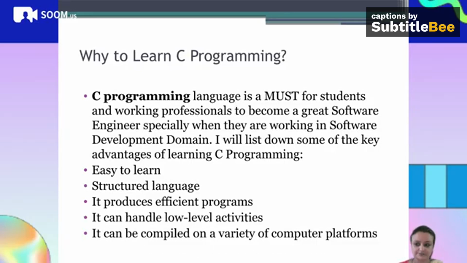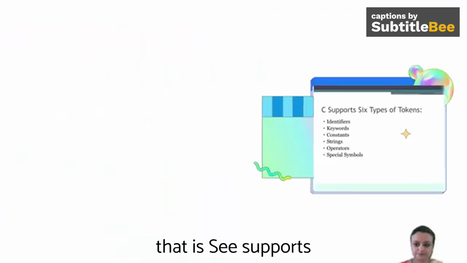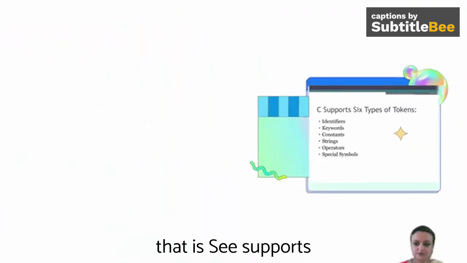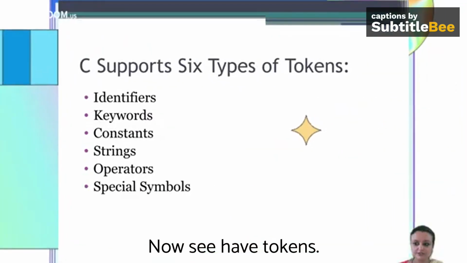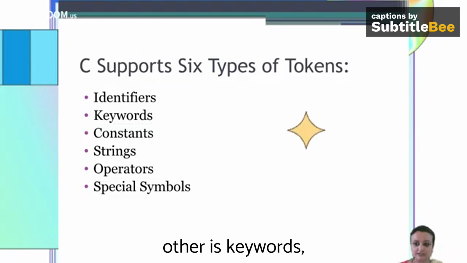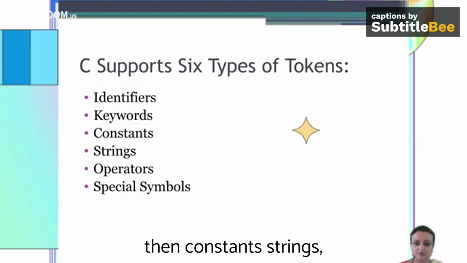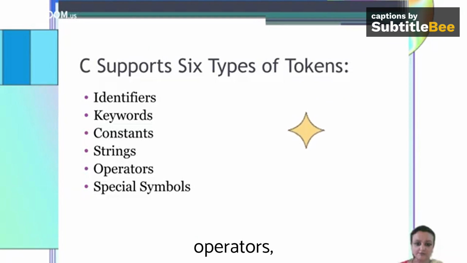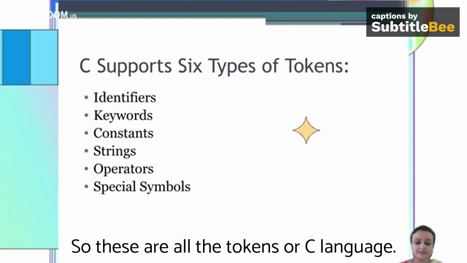Coming to the next part, C supports 6 types of tokens. Now C has tokens, and these are 6. One is identifier, the others are keywords, constants, strings, operators, and special symbols. So these are all the tokens of C language.